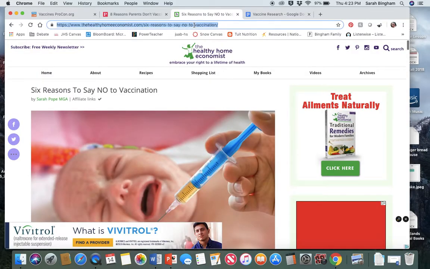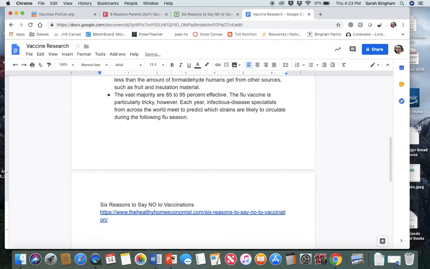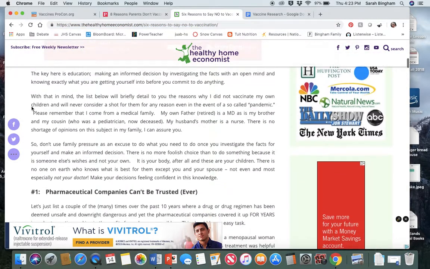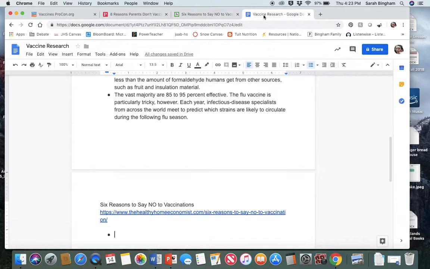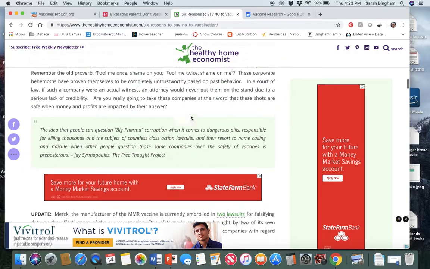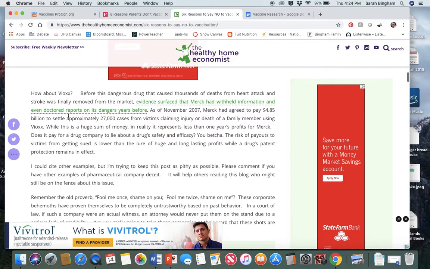All right, so same thing here. You're going to copy and paste the website, and you're just going to paste it right there. And I like this bullet point thing, and I'm going to go through and copy. Let's see. "Pharmaceutical companies can't be trusted." That sounds like a conspiracy theory to me, but that's why I'm not arguing for it. But this is counterclaim research, so I can, let's see, right here.